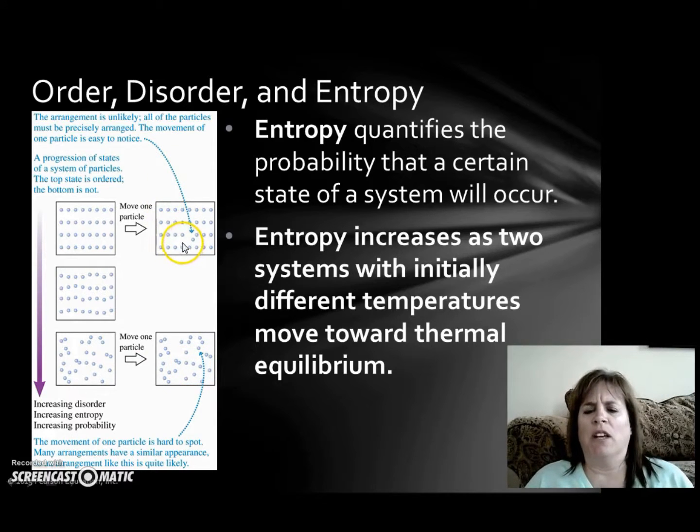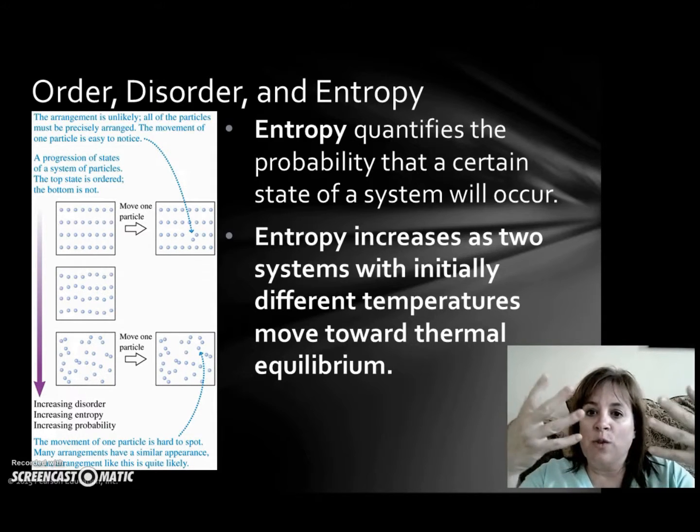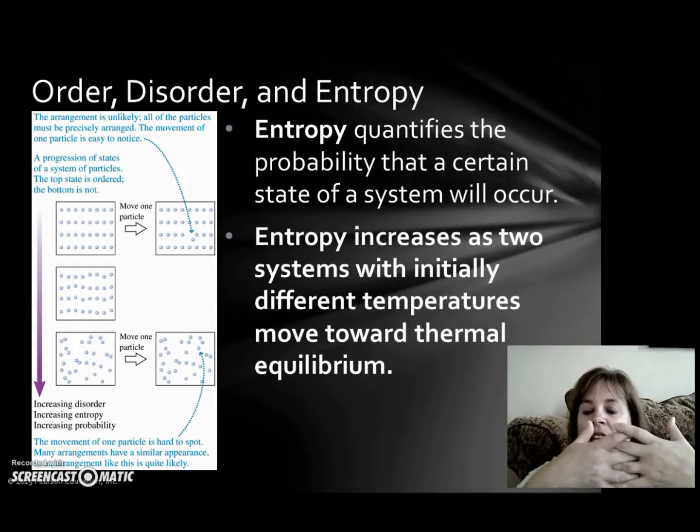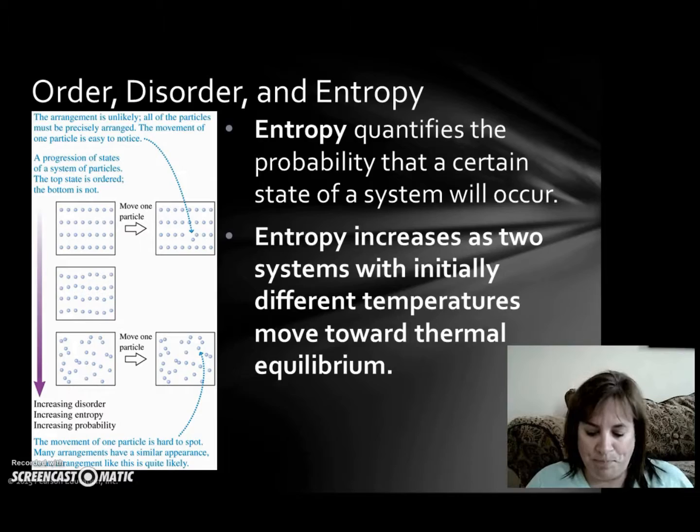Whereas if I move a particle here, you do. So entropy is the probability that a state is going to occur, and with two systems that have completely different temperatures, as soon as we put them in thermal contact with each other, they're going to mix, and that mixing is going to cause thermal equilibrium.